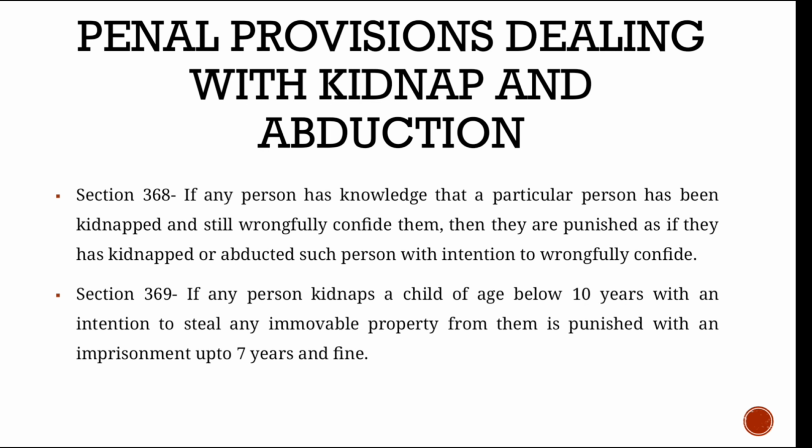So next, section 369. This particular section deals with kidnap only. When a child of age below 10 years has been kidnapped with an intention to steal any movable property from them. Say a kid of 9 years old is playing with his mom's Android phone, and an adult sees this, and in order to steal that phone, he kidnaps the kid itself. Such person is punished under section 369 with imprisonment up to 7 years and fine.